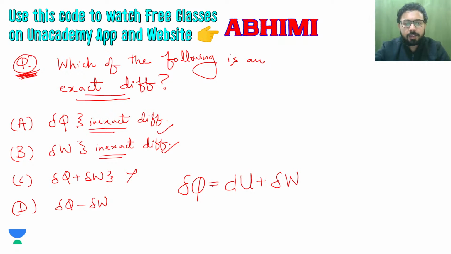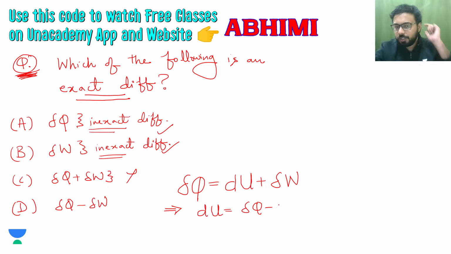So we will find that del U is equal to the heat transfer minus the work done.